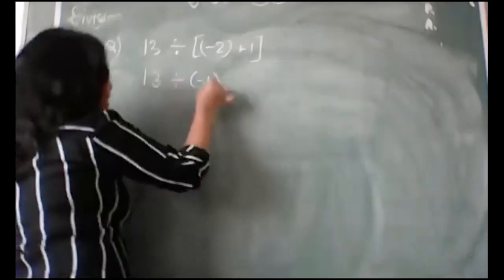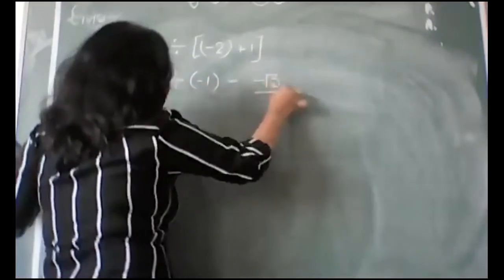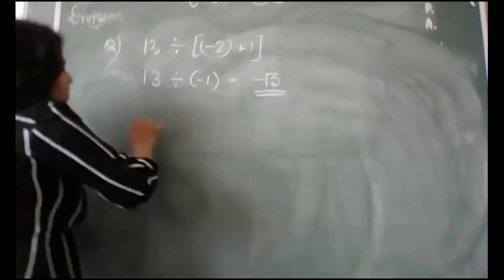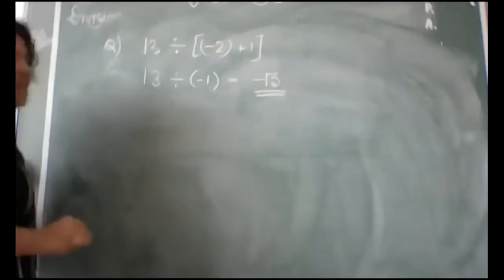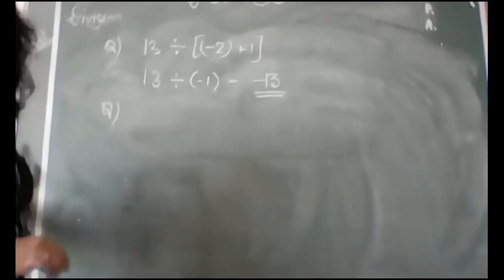Now 13 divided by minus 1, the answer will be minus 13, because any number divided by 1 gives the same number, and one was positive, one was negative, so the answer will be in negative form.